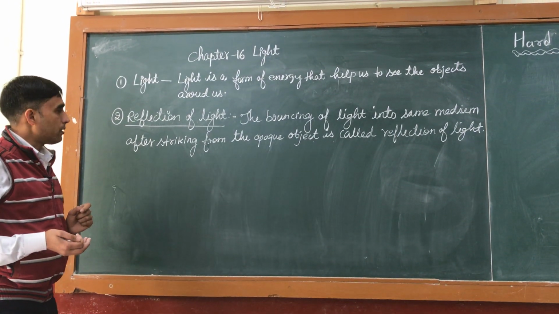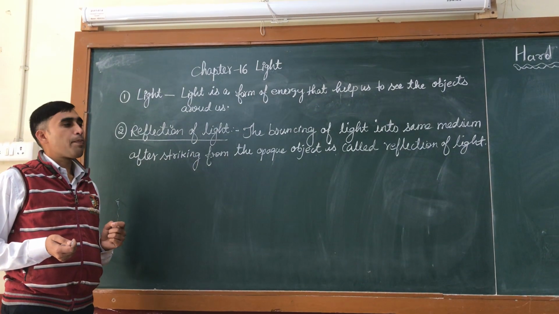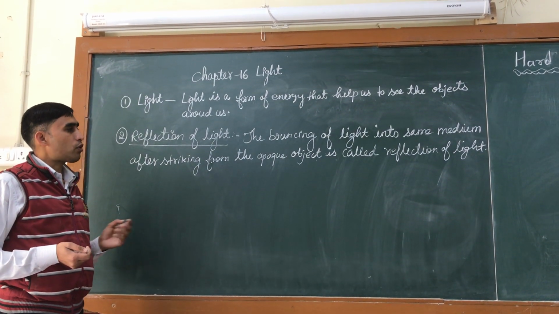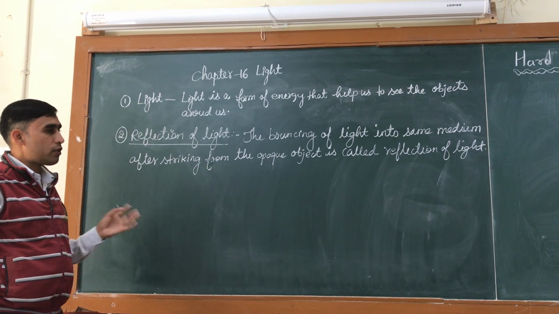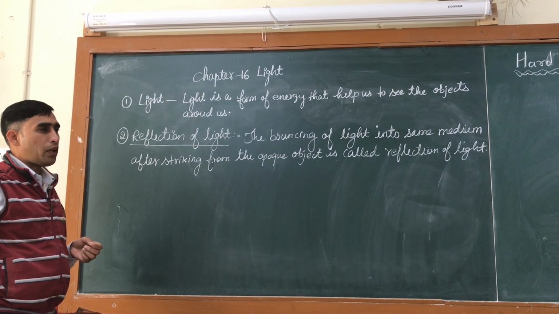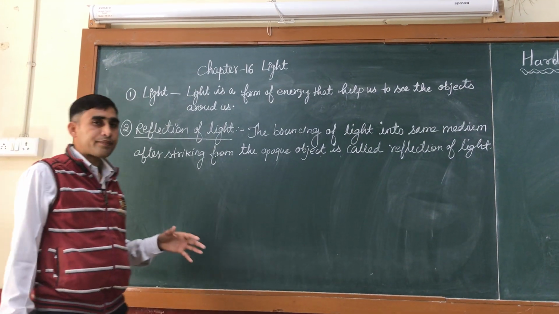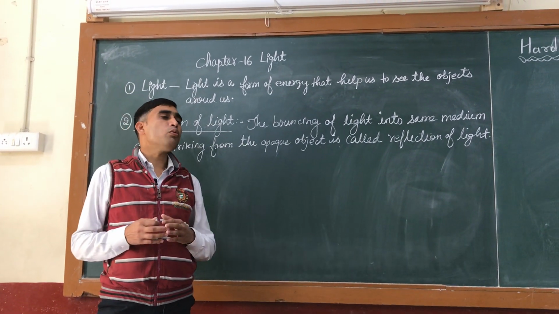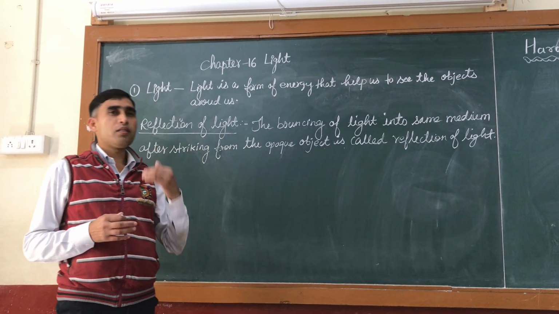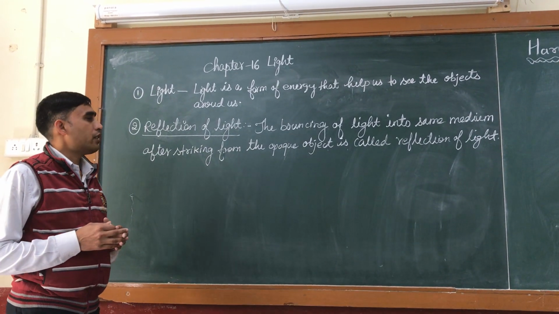You have studied this reflection of light in lower classes, in class 7th or class 8th. We also conducted an activity on this by taking a plane mirror, and then we made light fall on the plane mirror. This mirror returns the light back into the same medium, and this reflected light can be seen.